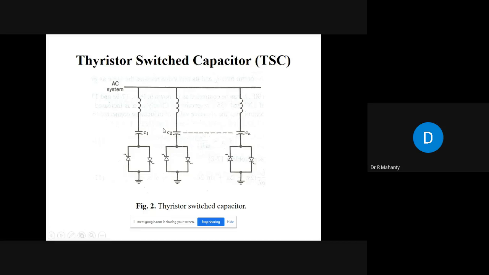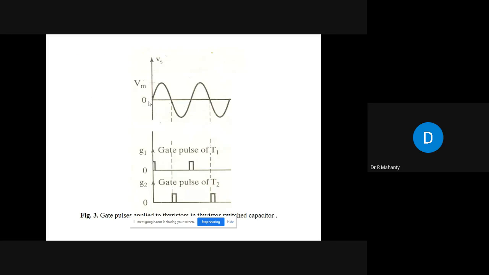Okay. Now, there is a very basic question: why do we need thyristors to switch on the capacitors? Okay. The answer to this question is that suppose you have a sinusoidal waveform here. With respect to this sinusoidal waveform, you can turn on the capacitor at the zero crossing, or you can turn on the capacitor at some other place.